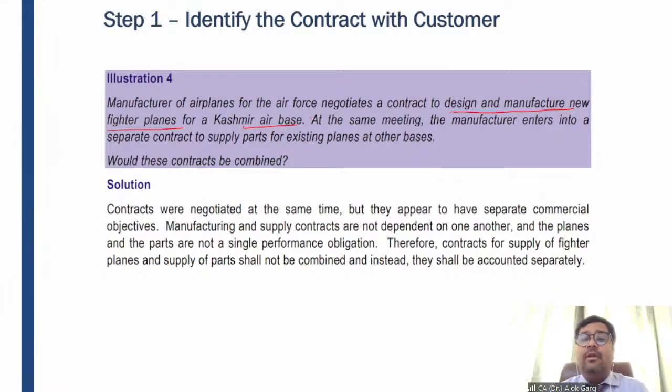Because these two have separate commercial objectives, right? The fighter plane has a separate commercial objective, and the spare parts have a different commercial objective, because spare parts have to be installed in the existing fighter planes, right?